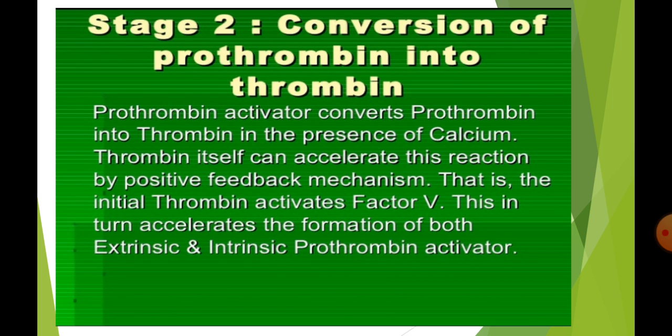Stage 2, conversion of prothrombin into thrombin. Prothrombin activator converts prothrombin into thrombin in the presence of calcium. Thrombin itself can accelerate this reaction by a positive feedback mechanism, that is, the initial thrombin activates factor 5. This in turn accelerates the formation of both extrinsic and intrinsic prothrombin activator.